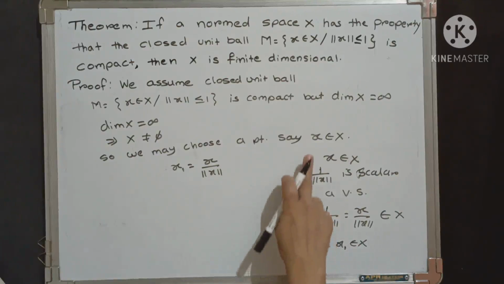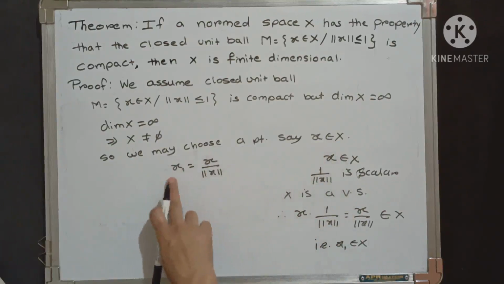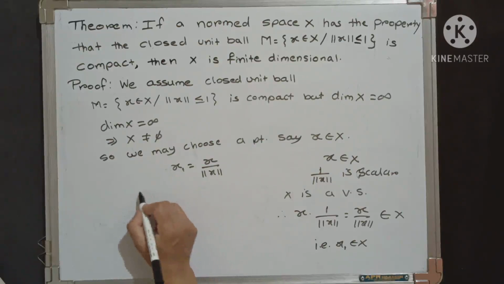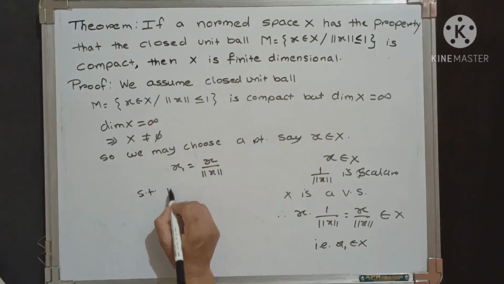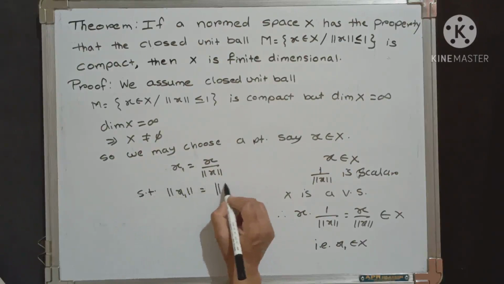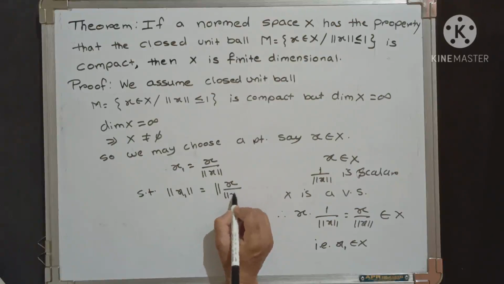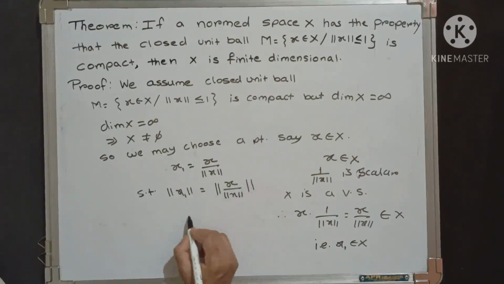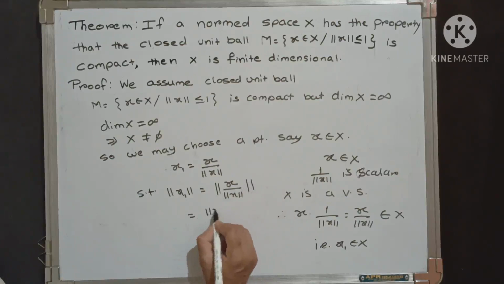In this way, from any point of capital X we can make a point x1 such that norm of x1 is equal to norm of x divided by norm of x, and that is equal to 1.